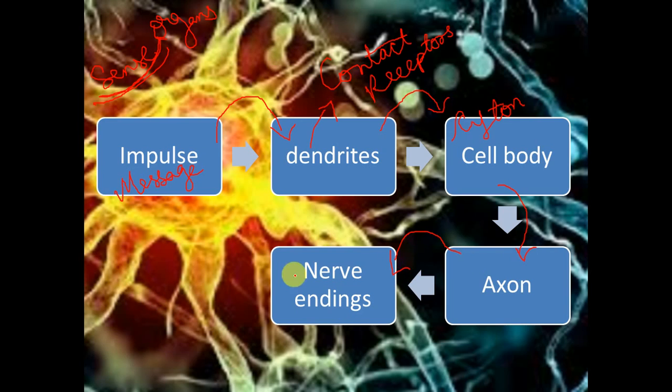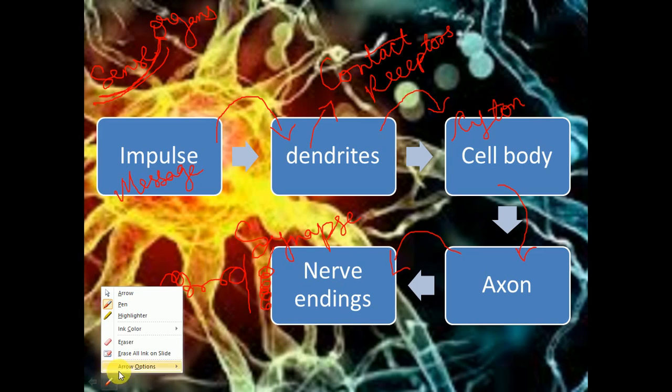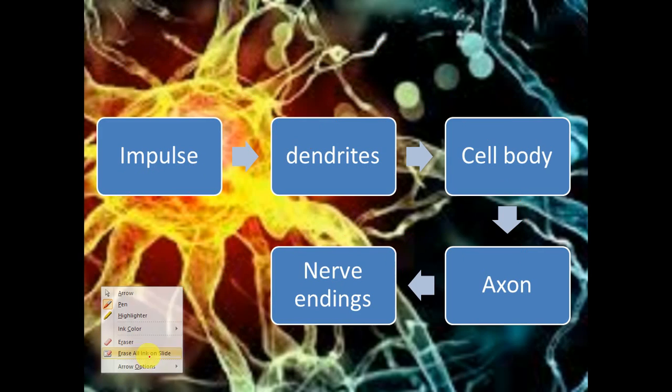But after the nerve ending, many other nerves are also there, so it doesn't stop. In between there is a fluidic medium, and that medium is called a synapse. So this is the basic flow chart, or an idea of how the impulse is transmitted.